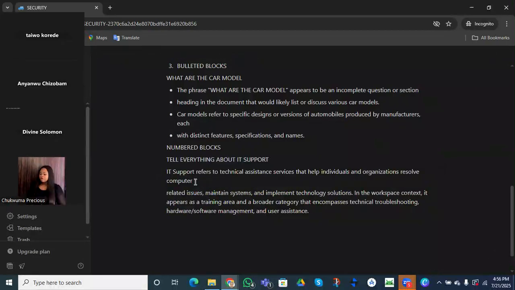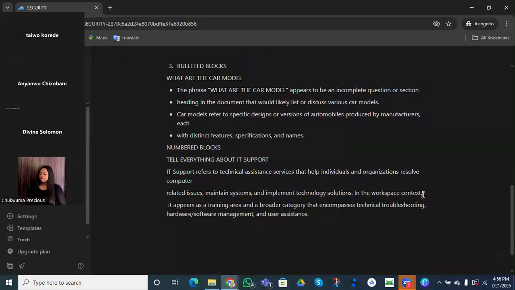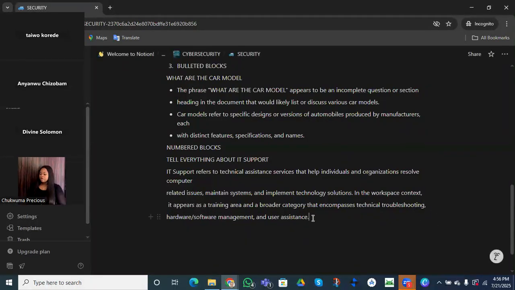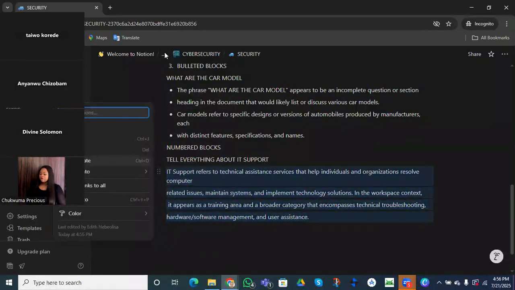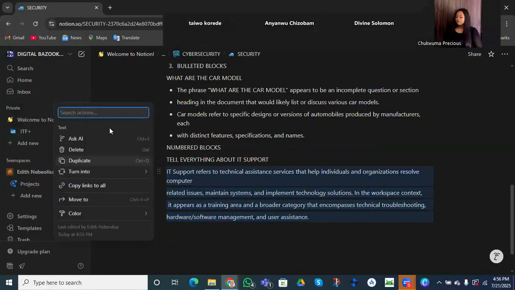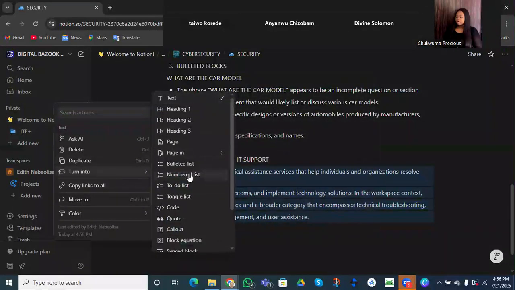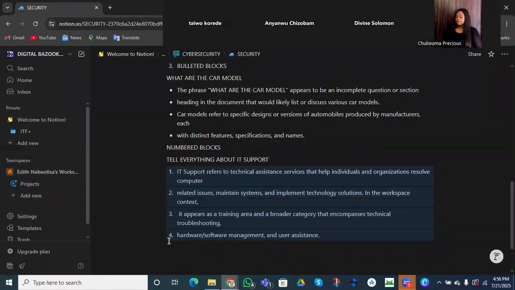All right. So let's say we are selecting this and we're making them look different from each other, so that they will not sound like a statement, right? So I highlighted it. I came to my waffle icons. Then I did the same thing by clicking on turn into. Do you see the numbered list? So I come to numbered list and it automatically turned it to my numbered blocks. Do you understand? The numbered blocks.